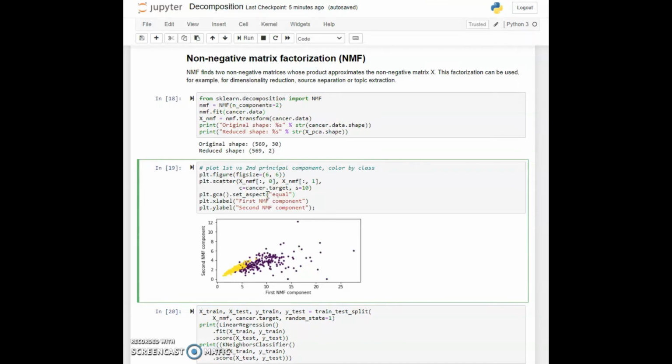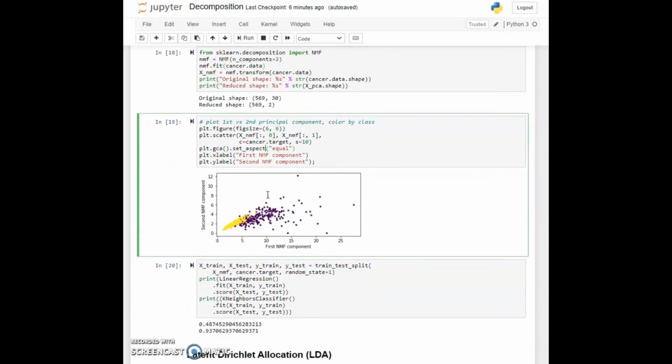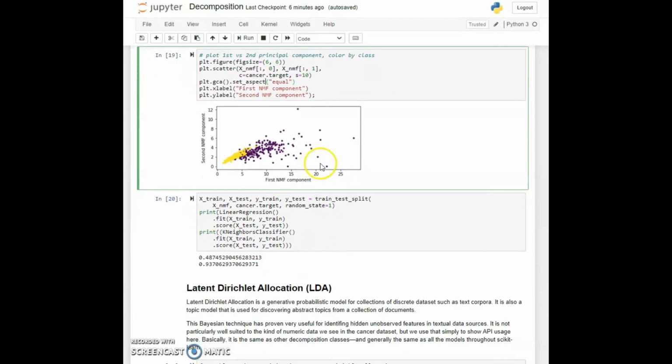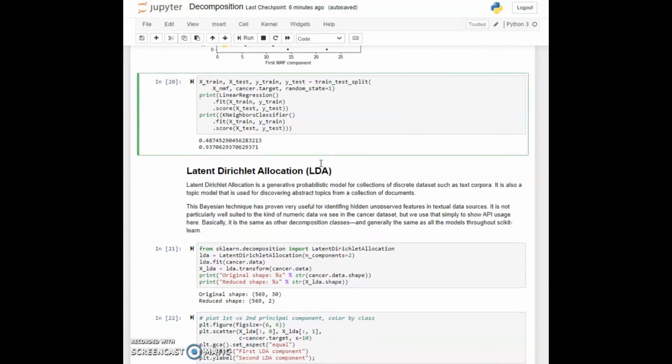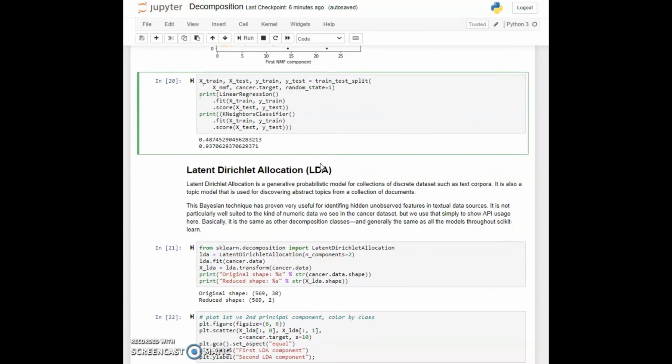We get something that's reasonably effective here. The picture is somewhat different than we saw with other decomposition, but we fairly get a good separation even in these 2 dimensions, where the purple dots and the yellow dots seem relatively linearly separable. Now let's take a look at how well the classifiers do in cell 20. We'll repeat the linear regression one just because we saw it before, and we'll also do a k-neighbors classification.